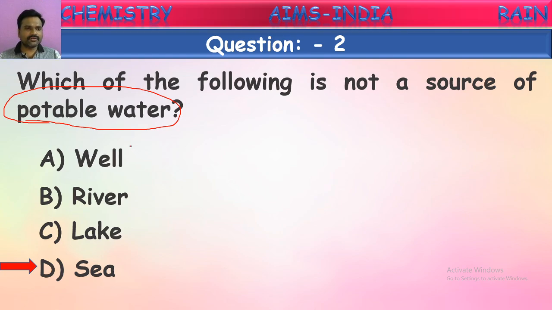Whereas the remaining three, water can be taken for drinking, of course after purification, because some germs and dirt may be present. But it can be taken for drinking. So the correct answer here is C. Seawater is not suitable for drinking. It is not potable water. Okay, next question.